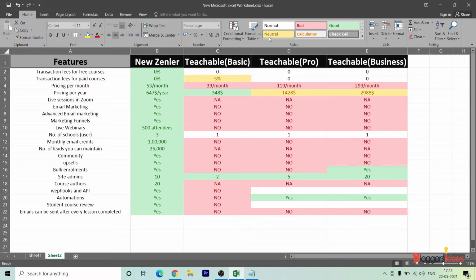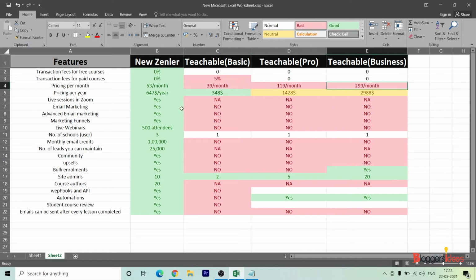Speaking about the annual plans, you can see that Zenler charges you about $647, while Teachable Basic charges about $348, Pro $1,428 and Business $2,988. Looking at pricing per month, New Zenler is at $53 per month, while Teachable Basic is $39, Teachable Pro $119, and Teachable Business $299.